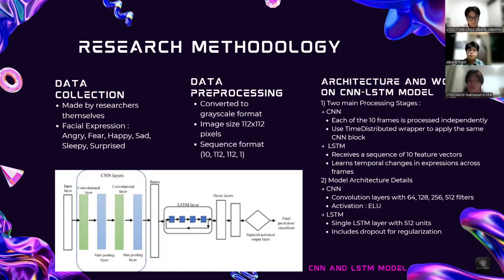For the data preprocessing, we converted the image frames to grayscale format and their size standardized to 112 by 112 pixels. The pixel values are normalized into the range 0 to 1 by dividing each value by 255 to stabilize the training process. The processed frames are then rearranged into a sequence with the final shape of 10 frames, with height and width 112 and color channels 1. For the data splitting, next.